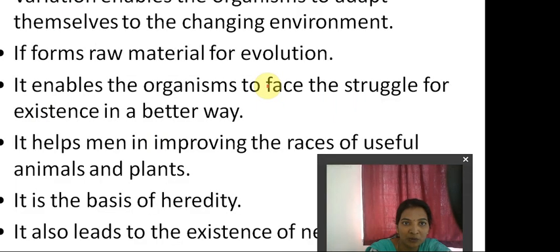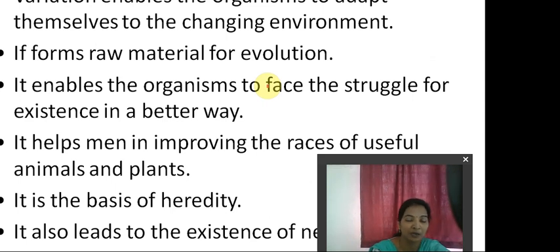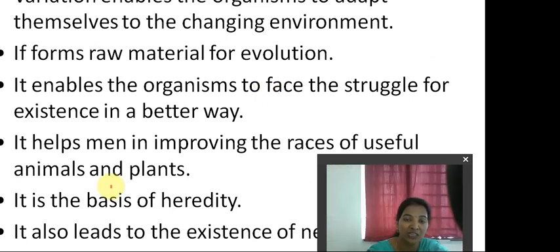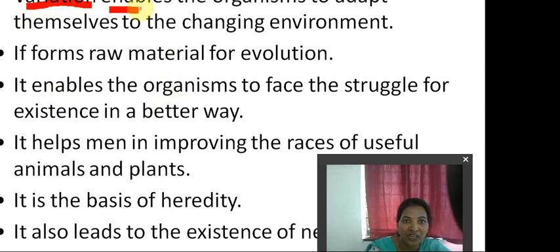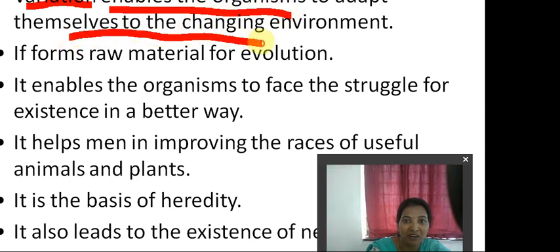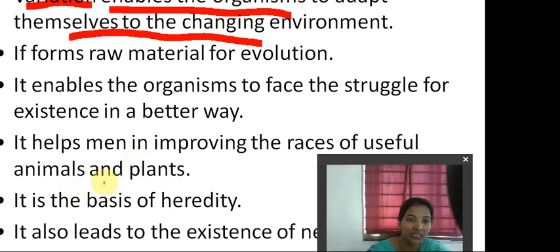Now let's proceed to the significance of variations. Significance means uses, and why we need to study variations. So basically variation means changes, right? Variation enables organisms to adapt themselves to the changing environment. So for example, students, now this is a rainy season as we see, and our skin also dries up and becomes tanned.